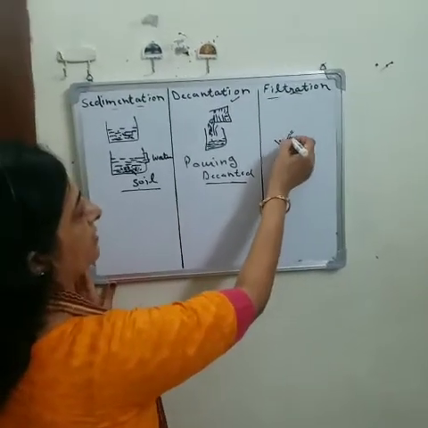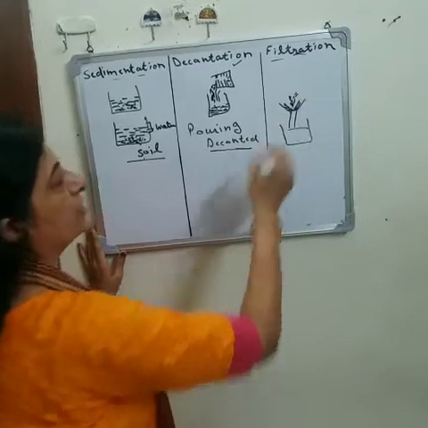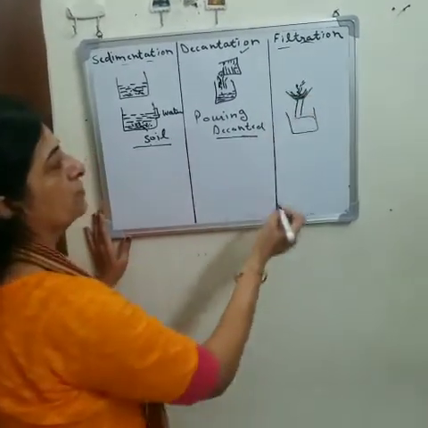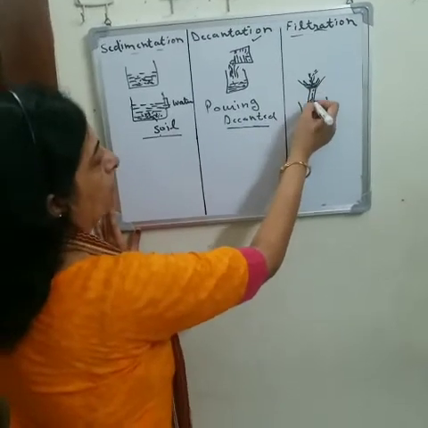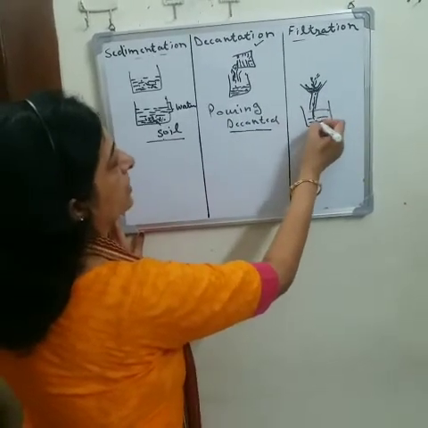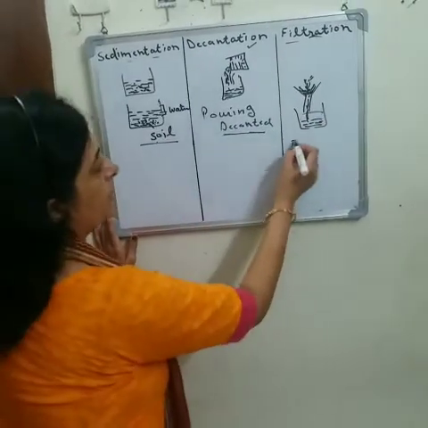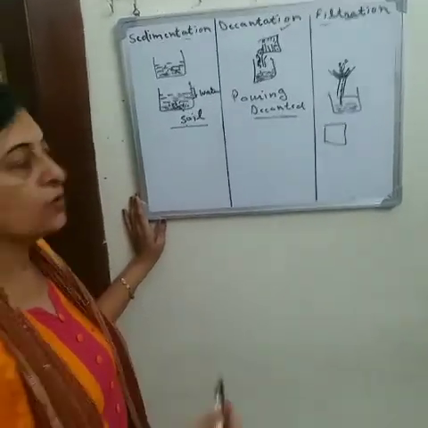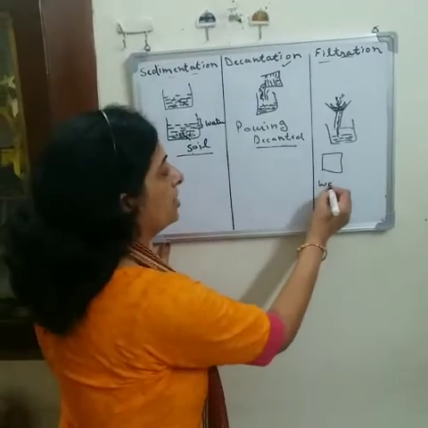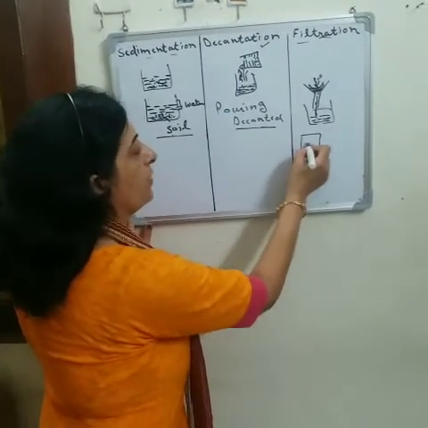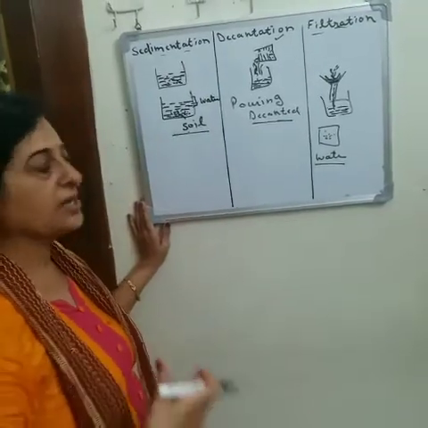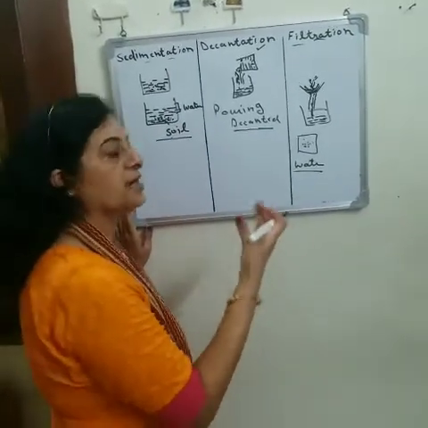When the decanted water is poured over the filter paper, the soil residues are left on the filter paper and water passes through, because filter paper has fine pores which allow only water to pass through, while the bigger impurities like soil or dust particles remain on the filter paper.